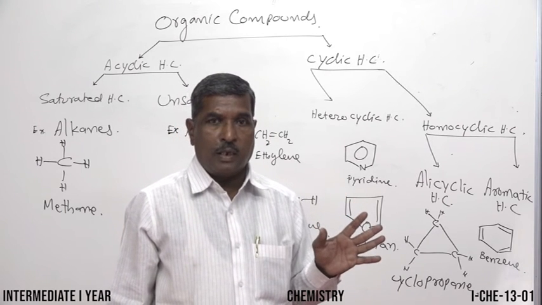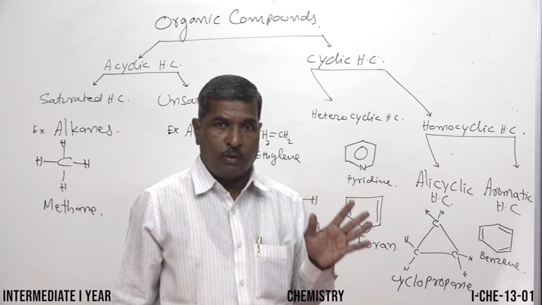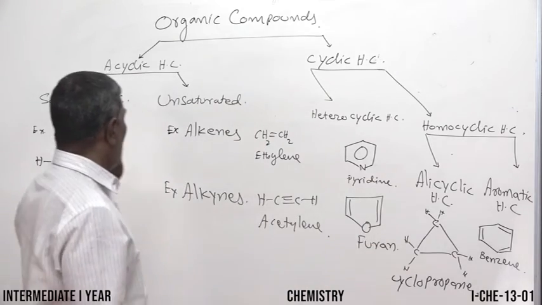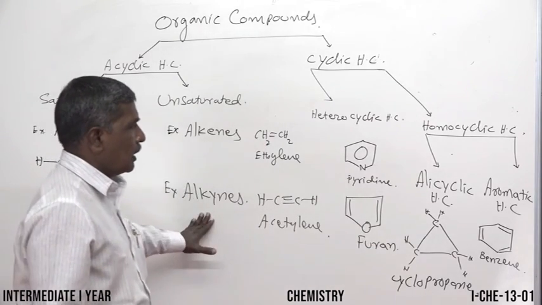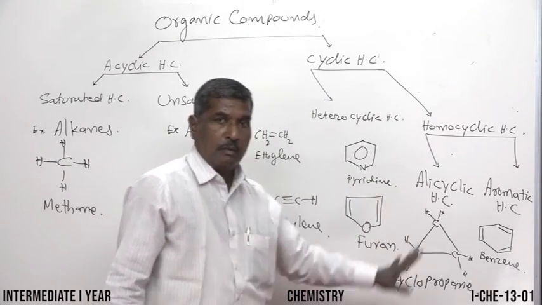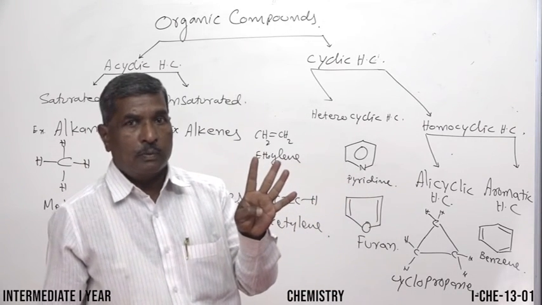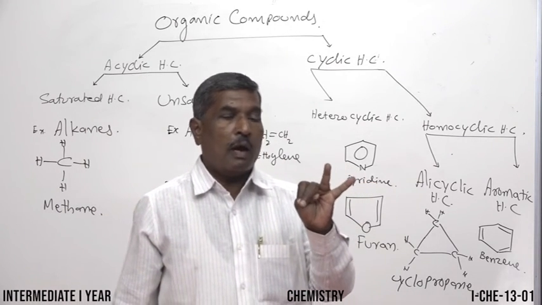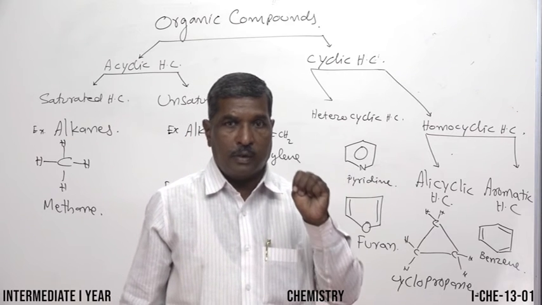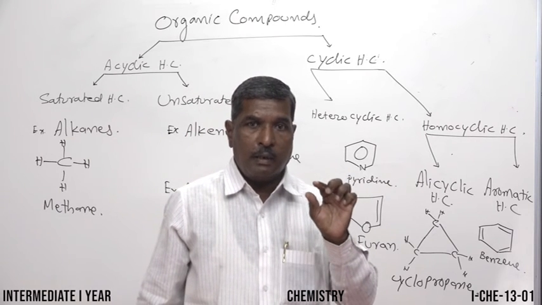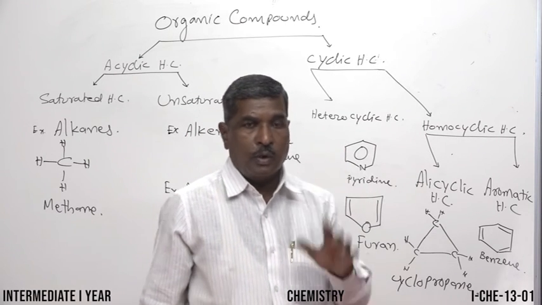So, naming of organic compounds, isomerism, and then we have alkanes, alkenes, alkynes, and benzene. So in total we have naming of organic compounds, alkanes, alkenes, alkynes, and benzene. Now we'll discuss the naming and bonding of organic compounds in detail.